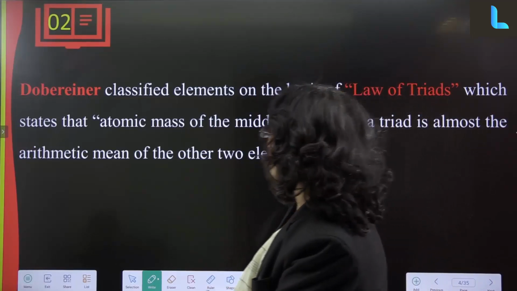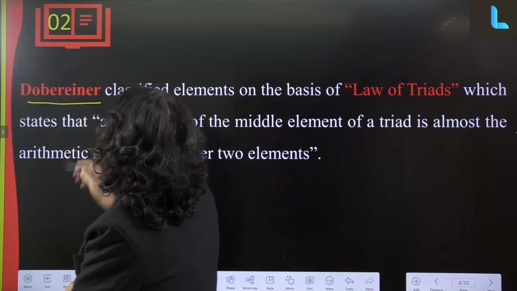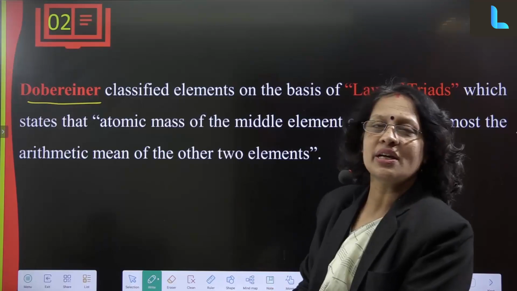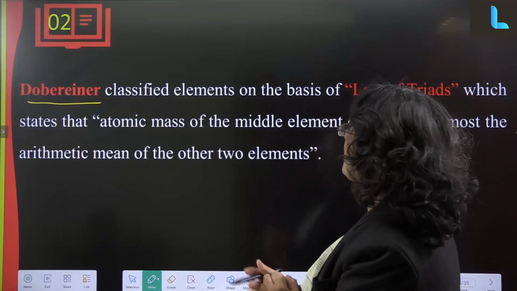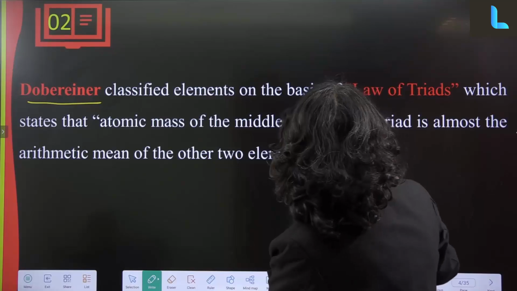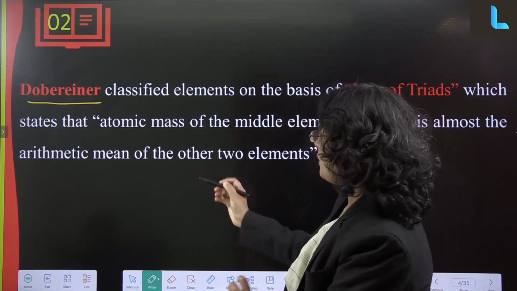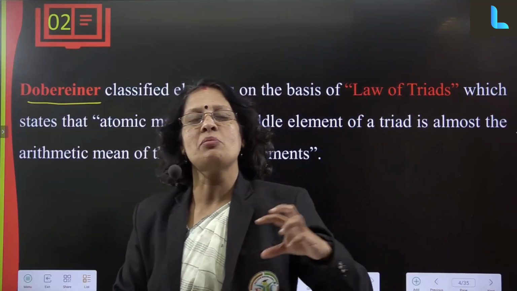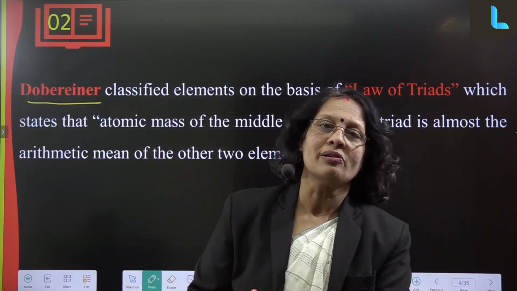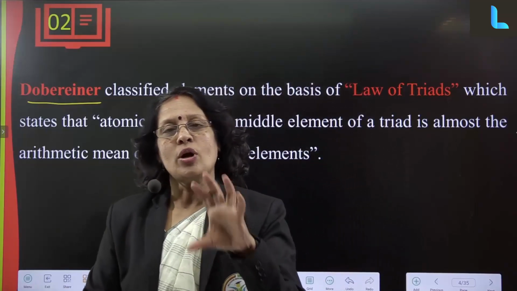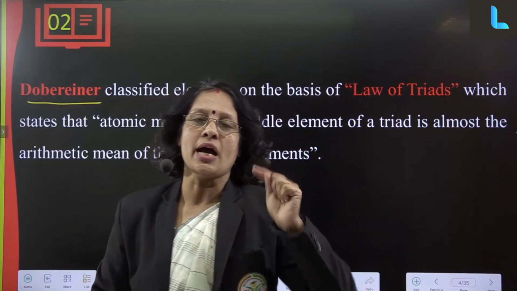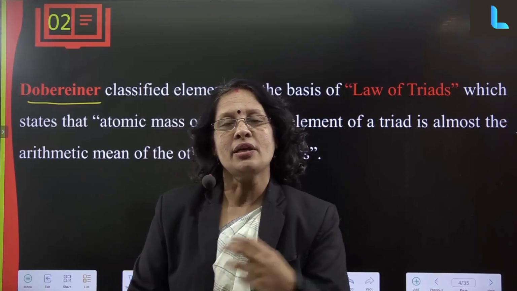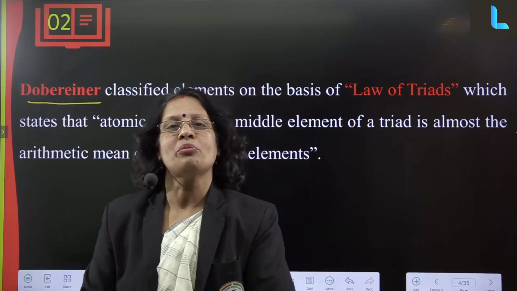Okay, so the very first periodic table was given by the scientist named Dobereiner. Dobereiner classified elements on the basis of the law of triads, which states that the atomic mass of the middle element of a triad is almost the arithmetic mean of the other two elements. So they kept three elements with similar properties in one group, and if we take the mean, the average, of the first element and the last element, then we get the middle element's atomic mass.